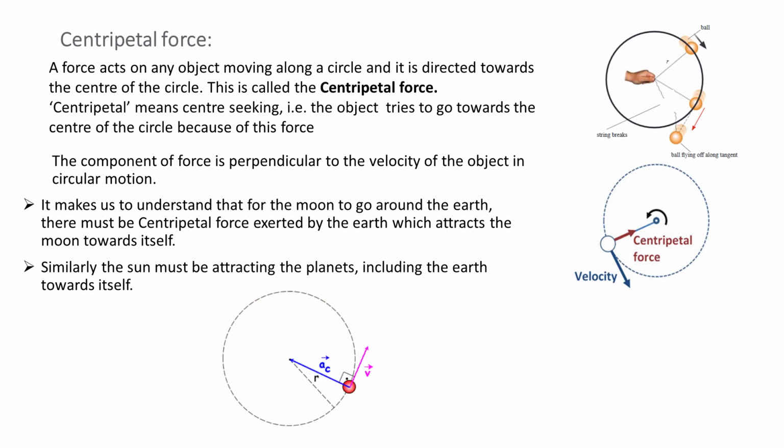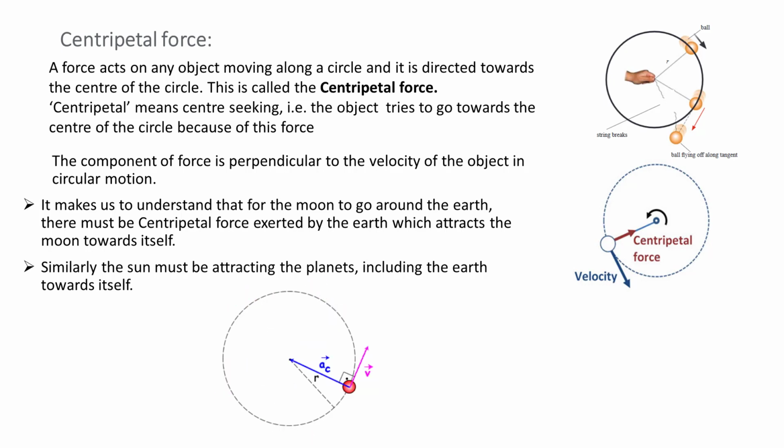Answer. As long as we are holding the string, we are pulling the stone towards us, that is, towards the center of the circle, and are applying a force towards it. The force stops acting if we release the string.